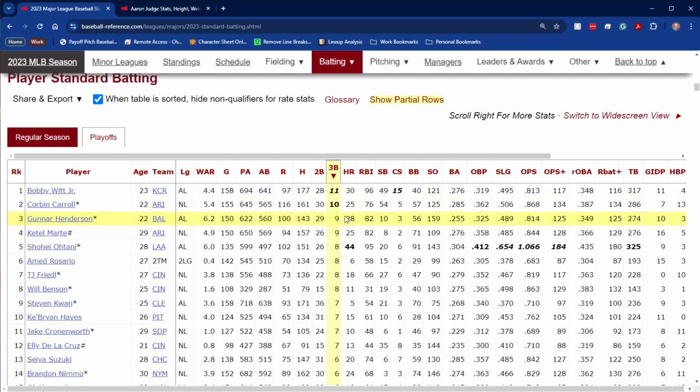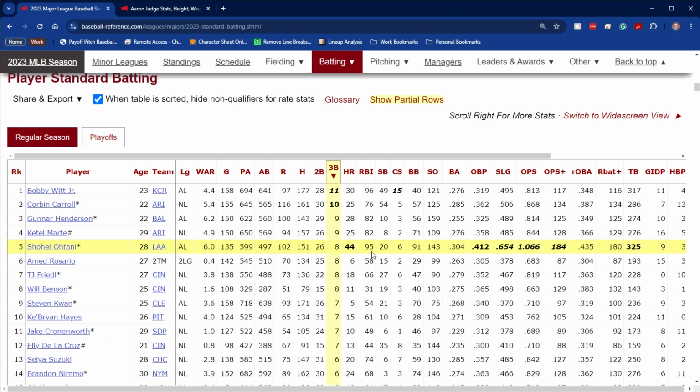Now we get to the home runs, HR. A home run is when you hit a fair ball, much like the others, and you score on the play without being put out or without the benefit of an error. In most cases that happens when you hit the ball over the outfield wall in fair territory. Once you do that, it's a home run, and you can run around the bases. You don't have to worry about getting thrown out. It scores everybody that was on base, and they don't have to worry about getting thrown out.